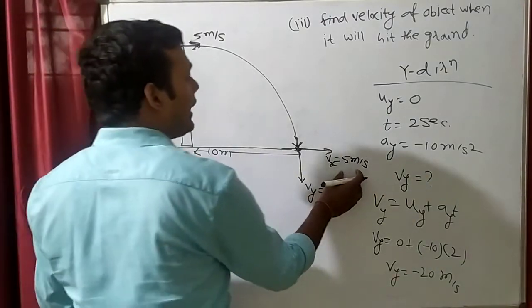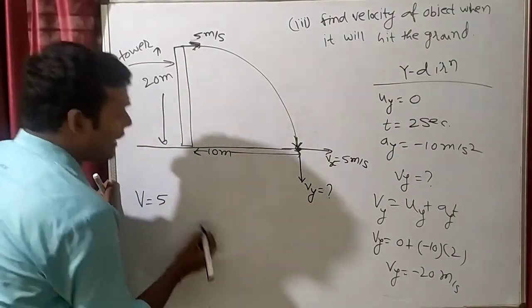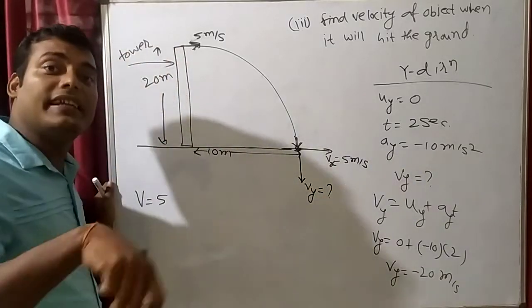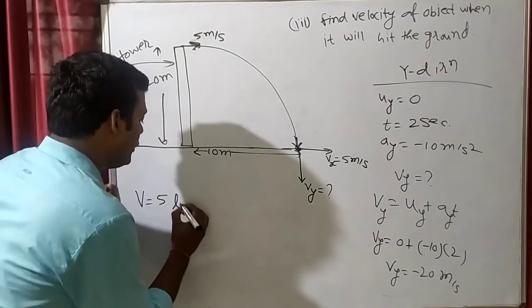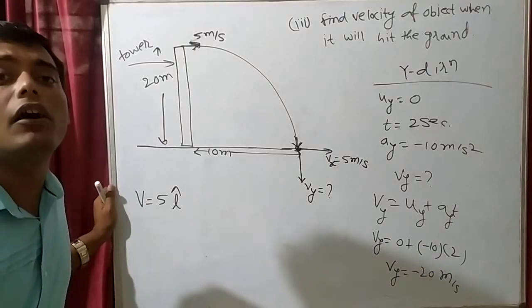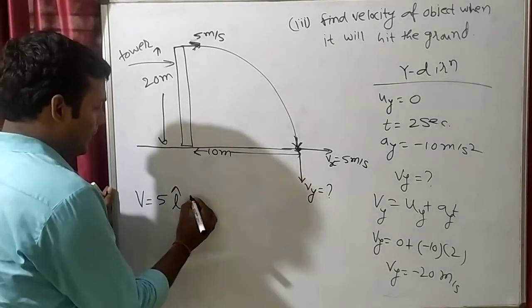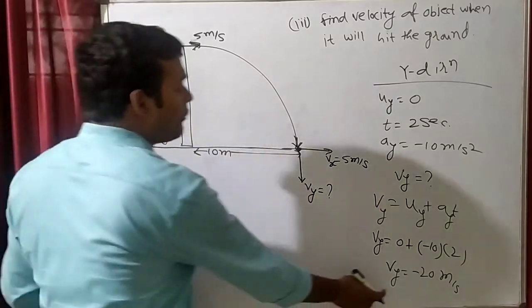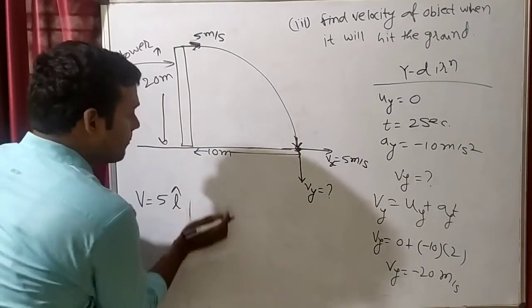So what is velocity in x direction? 5. And for representing x direction, we have to use unit vector. That means I cap means unit vector along x direction. Plus what is final velocity in y direction? This is minus 20, no?